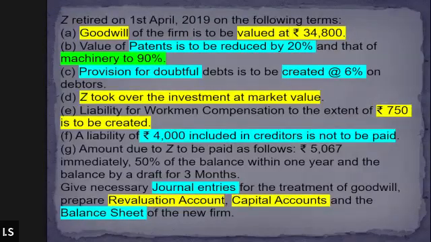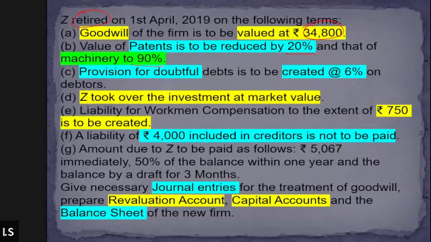So these are the adjustments. There are many adjustments in the question. Firstly, the question says that Z is retiring from the partnership, and since he's retiring, these terms have been agreed. Goodwill of the firm is valued at 34,800. Value of the patent to be reduced by 20%.